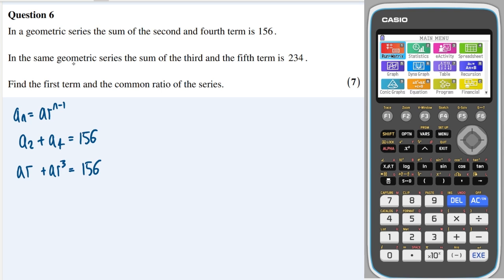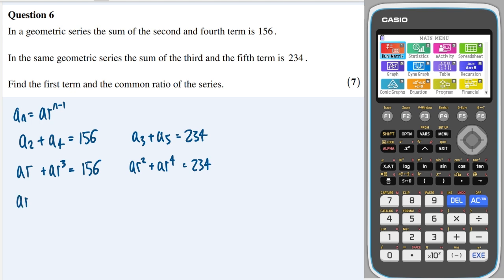Okay, in the same series, the sum of the third and fifth term is 234. So that means the third term plus the fifth term is 234. So that's ar squared plus ar to the 4 is equal to 234. I can notice I can take a factor out of both of these.